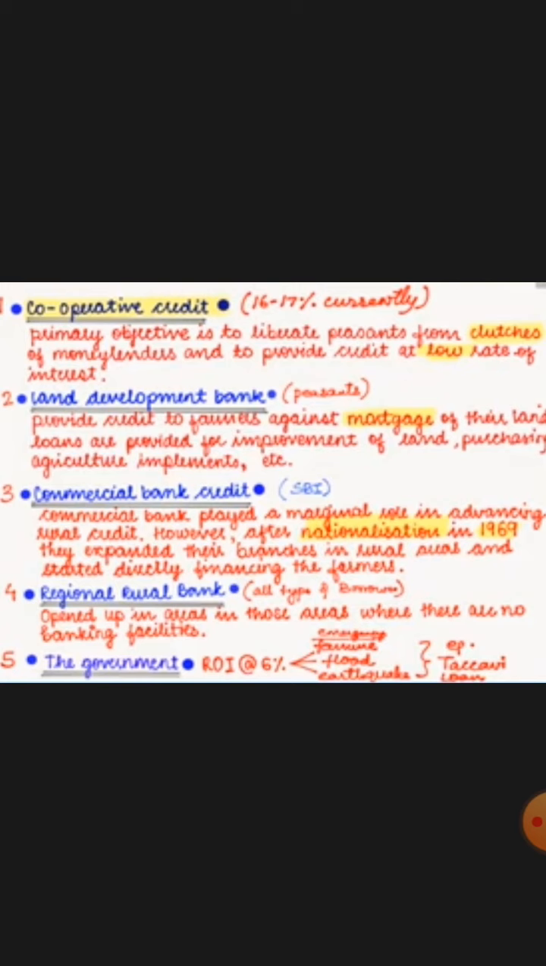Then the government is also playing its role. In case of any natural calamities like drought, flood, or earthquake, when the whole crop of that particular area or region gets destroyed, the government provides loans to the farmers at a 6% rate of interest to overcome the devastating situation.